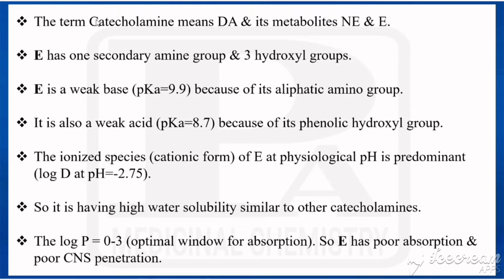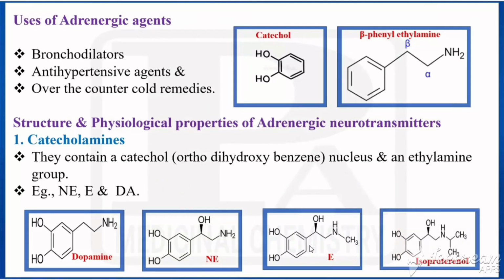So the catecholamine term indicates dopamine, that is DA, and its metabolites, norepinephrine and epinephrine. So what are the metabolites of dopamine? Norepinephrine and epinephrine. So the term catecholamine indicates these three: dopamine, norepinephrine and epinephrine. Epinephrine has one secondary amino group and three hydroxy groups. Look at this. This is epinephrine, which has one secondary amine, NH. How many hydroxy groups? Three hydroxy groups.